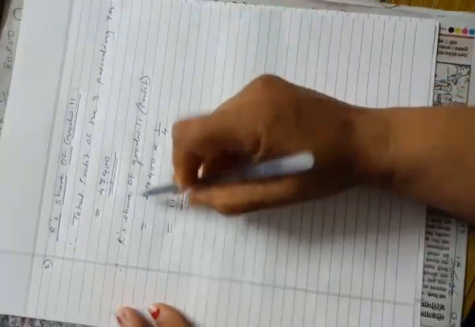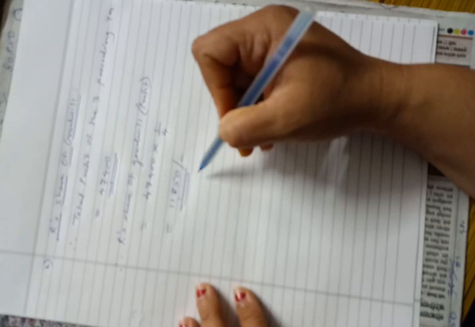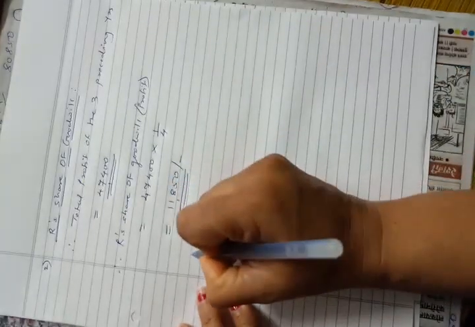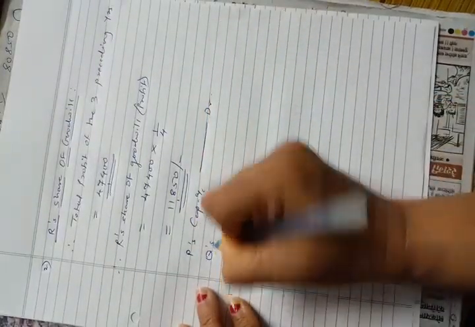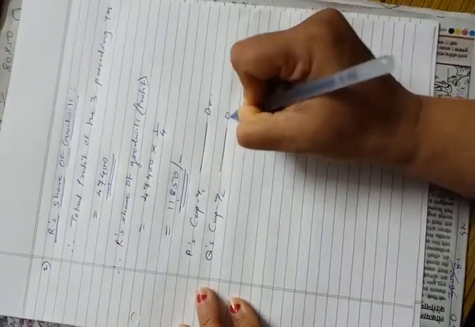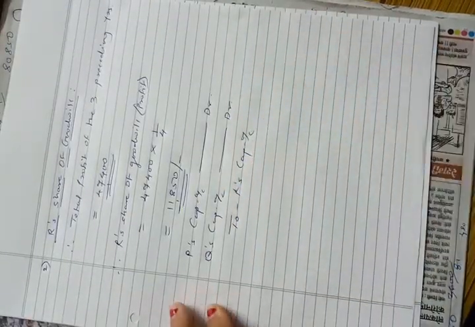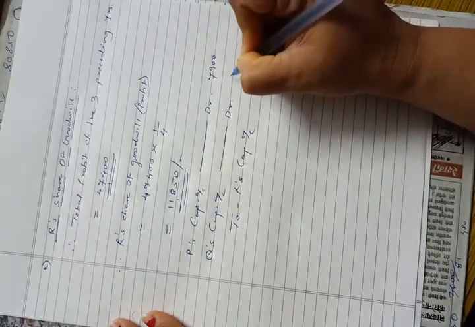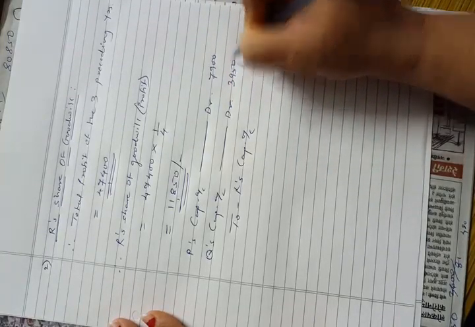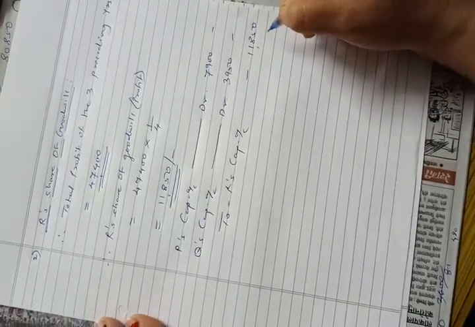So R's share of goodwill is 11,850, which is contributed by P and Q in the ratio of 2:1. Okay. So the entry will be P's capital account debit, Q's capital account debit to R's capital account, that is 7,900, 3,950, and the total amount is 11,850. This will be the entry of goodwill.